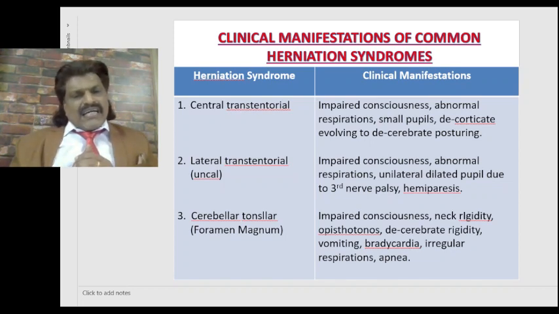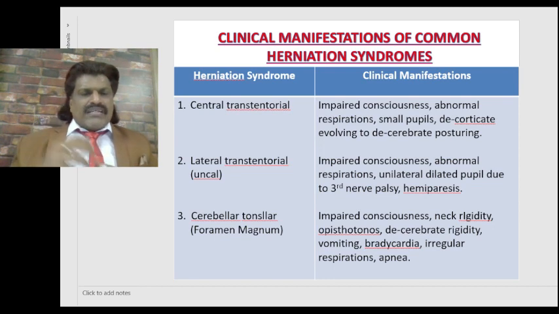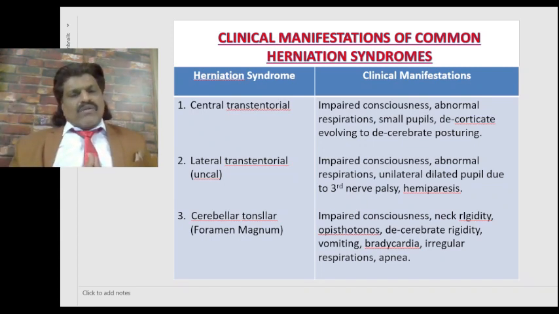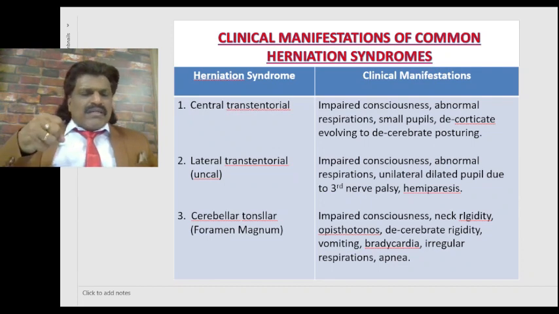Second is the lateral transtentorial herniation, or uncal herniation, with the uncus of the temporal lobe coming from the supratentorial into the infratentorial compartment. Again, there is impaired consciousness because the reticular activating system gets affected. There is abnormal respiration depending upon the site. We all know that the cerebral cortex produces Cheyne-Stokes breathing, midbrain central neurogenic hyperventilation, pons apneustic breathing, and medulla oblongata Biot's breathing. So there could be abnormal respirations and a unilateral dilated pupil due to third nerve palsy.